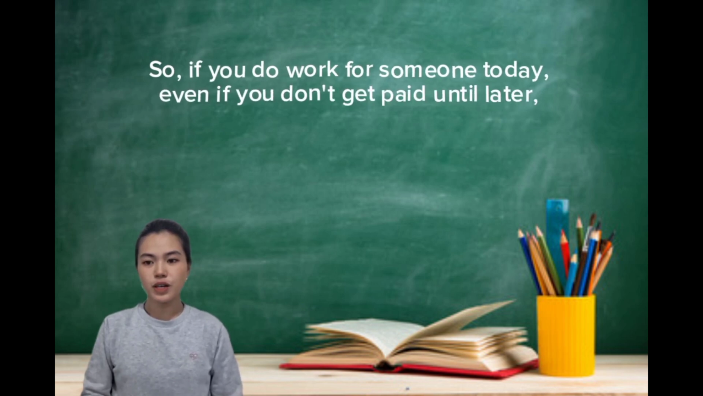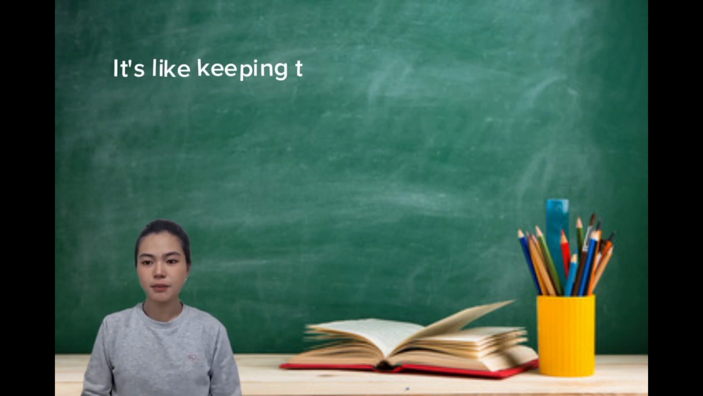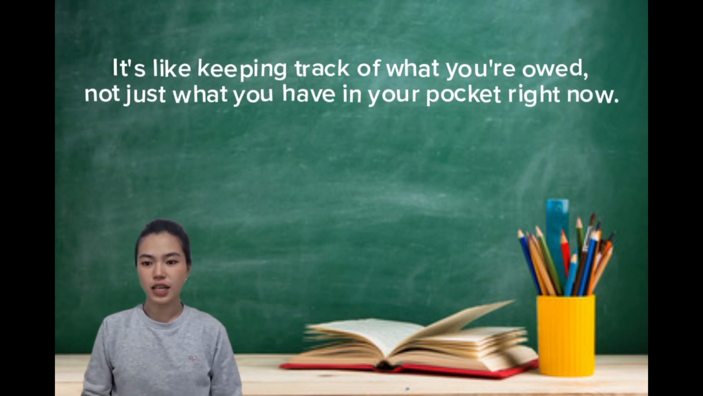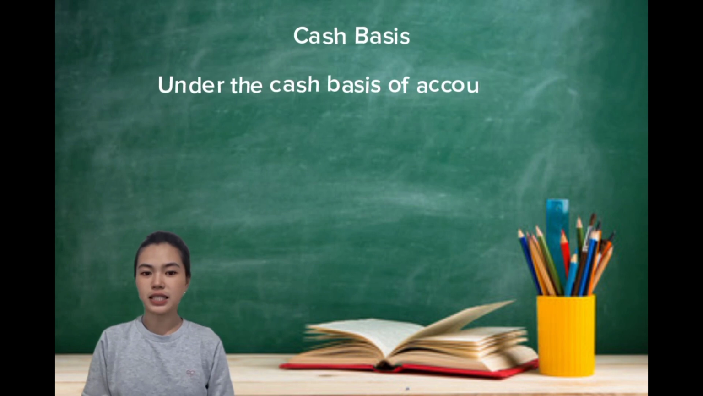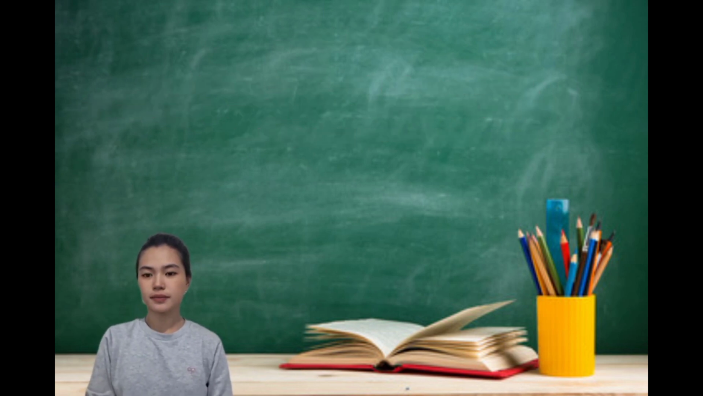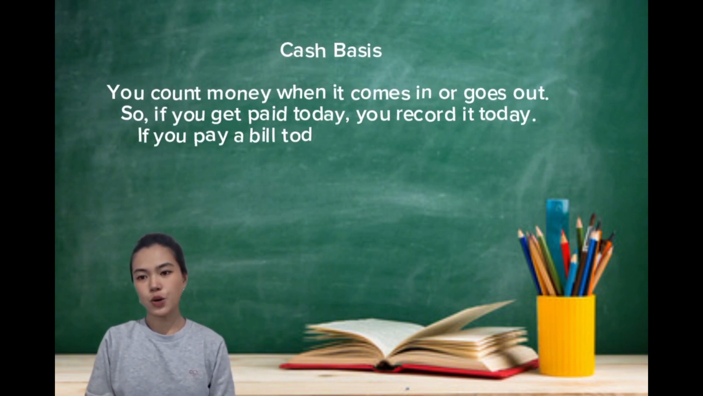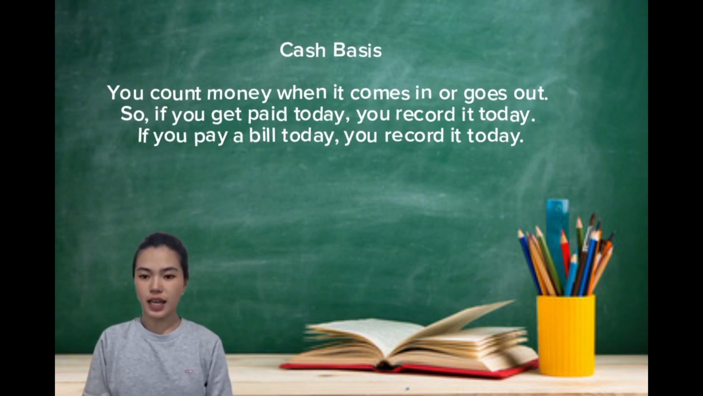So, if you do work for someone today, even if you don't get paid until later, you still record it as income today. It's like keeping track of what you're owed, not just what you have in your pocket right now. Now let's go to cash basis. Under the cash basis of accounting, income is recognized when received and expense is recognized when paid. In simple terms, in cash basis, you count money when it comes in or goes out. So if you get paid today, you record it today. If you pay a bill today, you record it today.